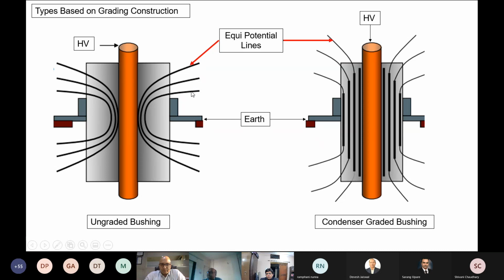Say this is 80, this is 60, or this is 20, like that. Now that equipotential has to be distributed throughout the insulation, and that is what is done by condenser grading. So you are seeing these dark lines, which are various condenser foils or condenser materials inserted in the insulation.